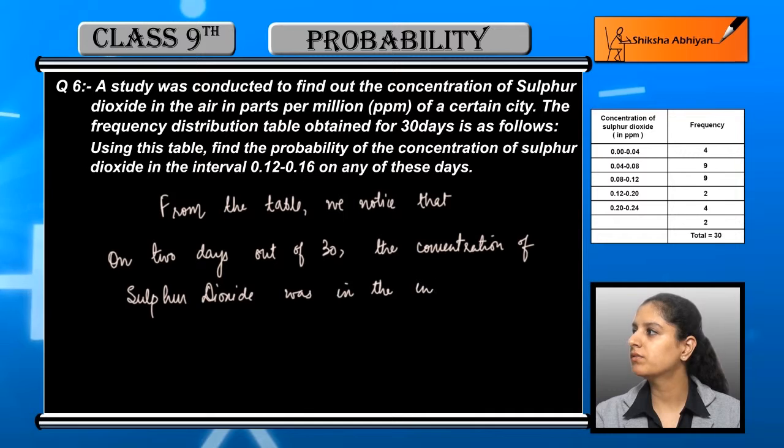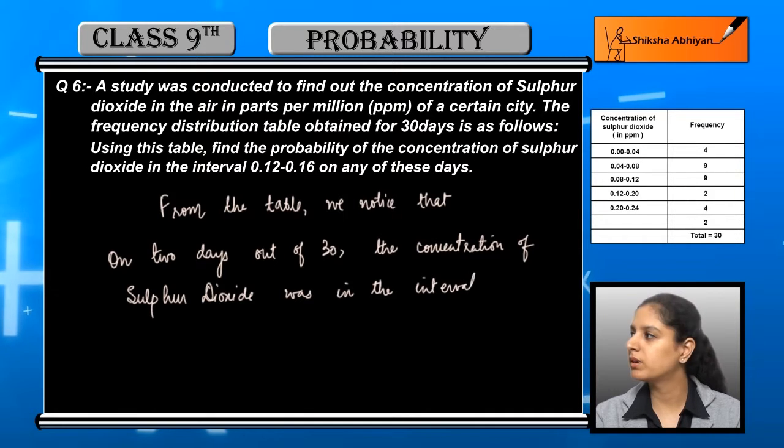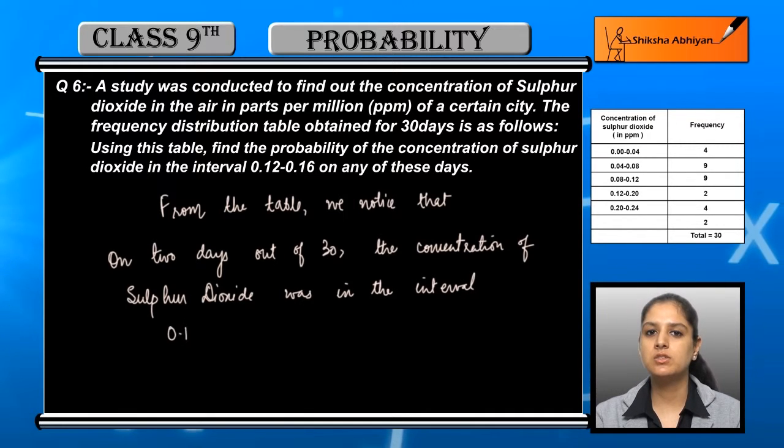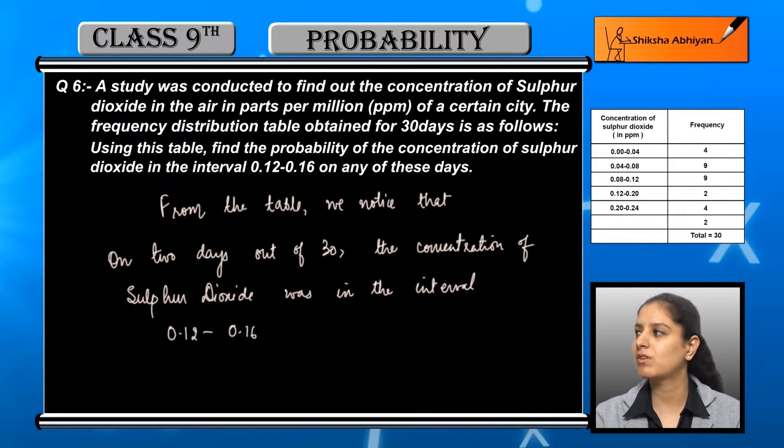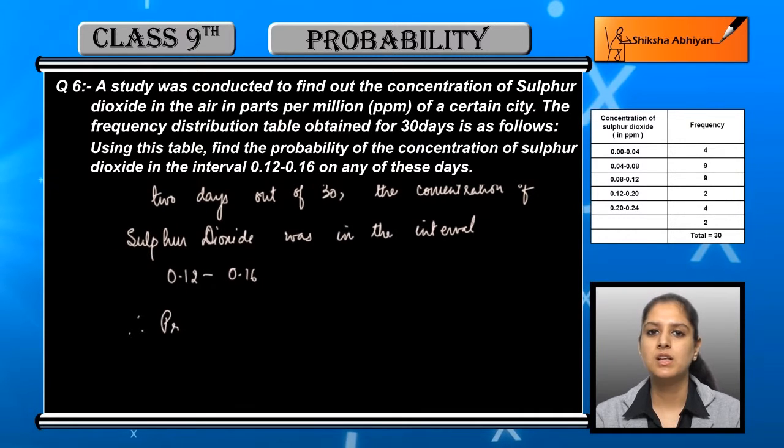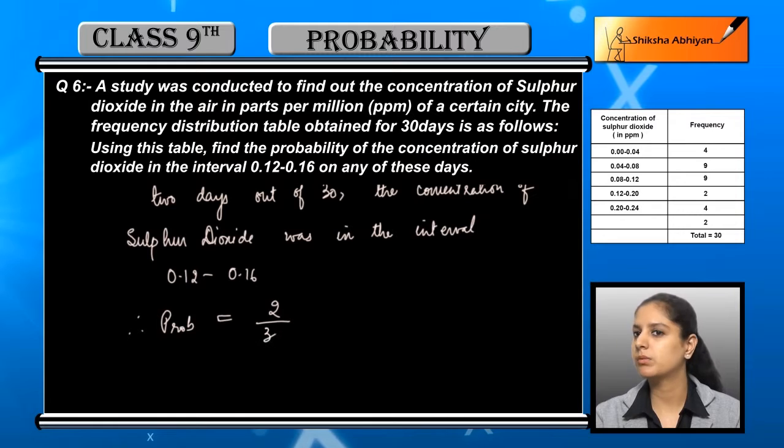So total कितने days हो गए 2 and जितने days का हमने survey conduct किया था वो है 30. So the probability that we are supposed to find out, we have to find the probability if the concentration is between 0.12 and 0.16. So it is equal to 2 upon 30. Further solve करने के बाद we get 1 upon 15.